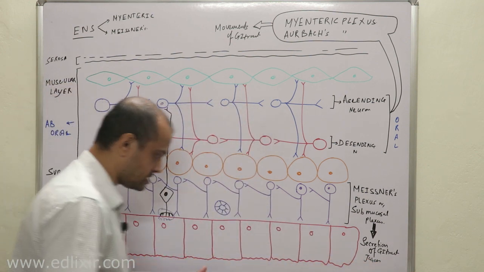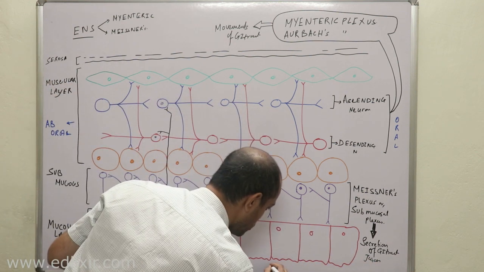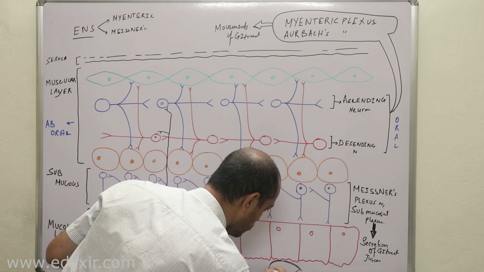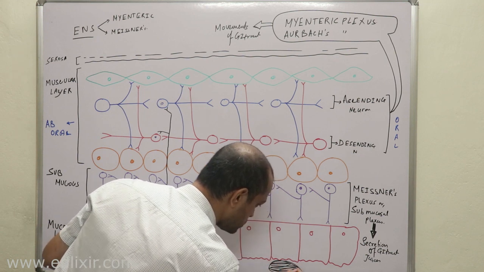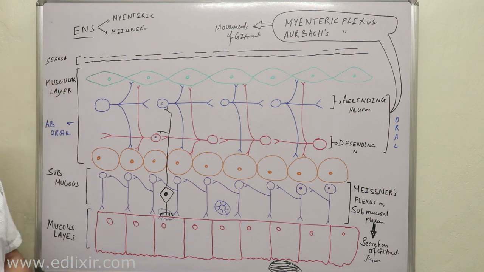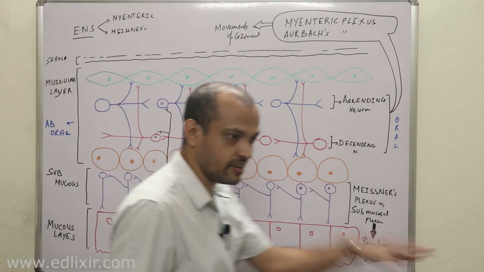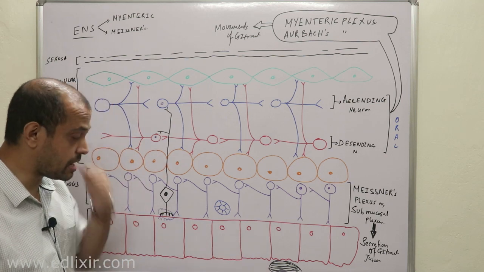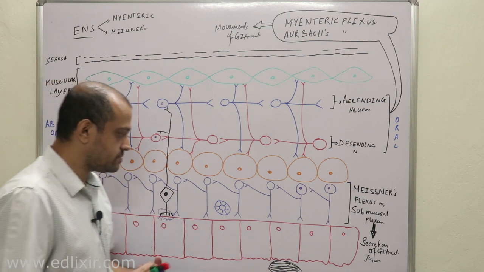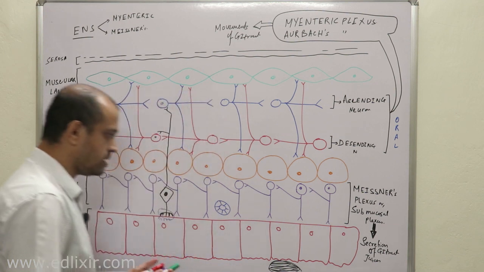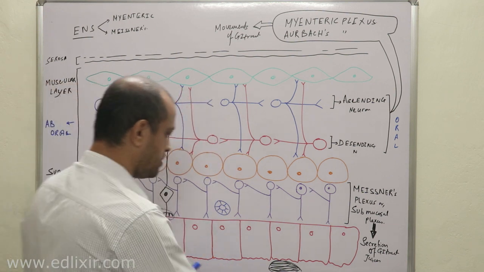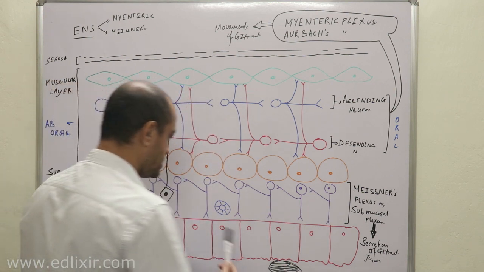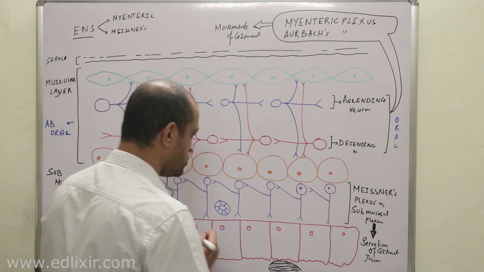Now listen with all your attention. Suppose this is a food bolus, a chicken piece or whatever it is. Whenever this food bolus is coming, the sensory neurons here become excited.